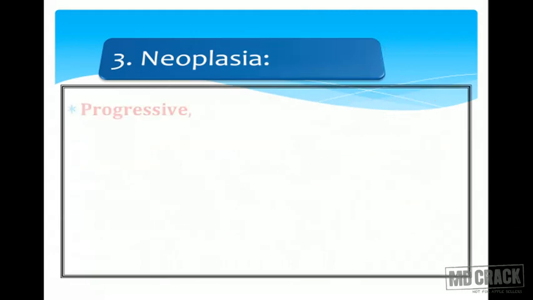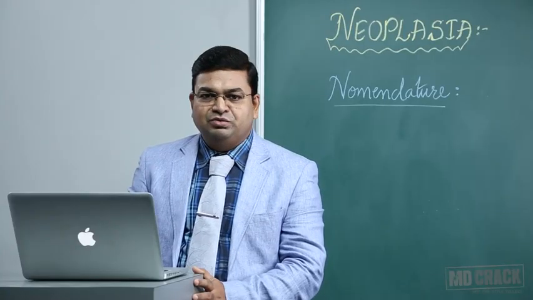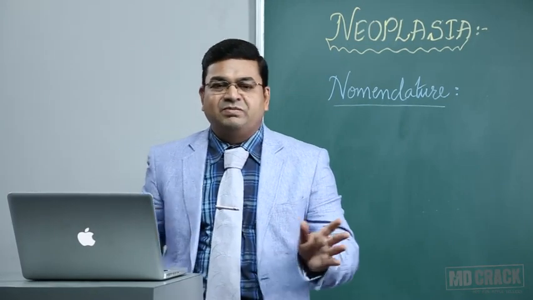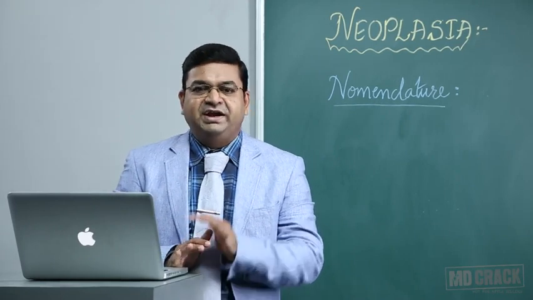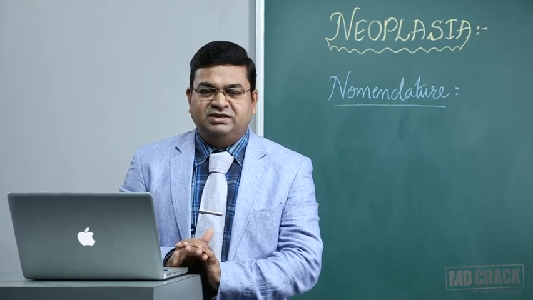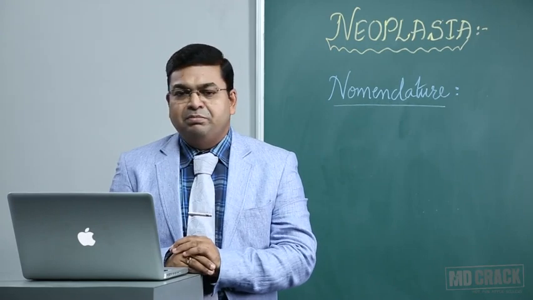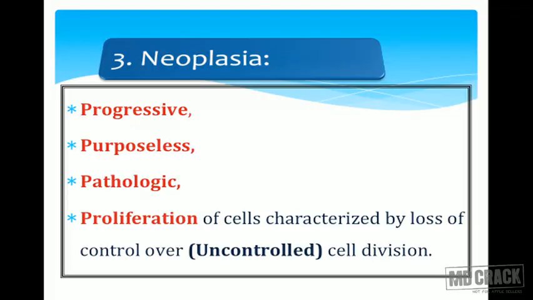You can simply define neoplasia as the 4 P's: progressive, purposeless, pathologic proliferation of cells. Progressive: there are very few tumors known for regression, some of the blastomas. Apart from that, most tumors are progressive in nature. Purposeless: it doesn't serve any good purpose for the human body. There is no benefit we are going to get from a tumor. Pathologic: it is always a pathological entity. There is nothing like physiological tumors. Proliferation of cells characterized by loss of control, that is, uncontrolled cell division.